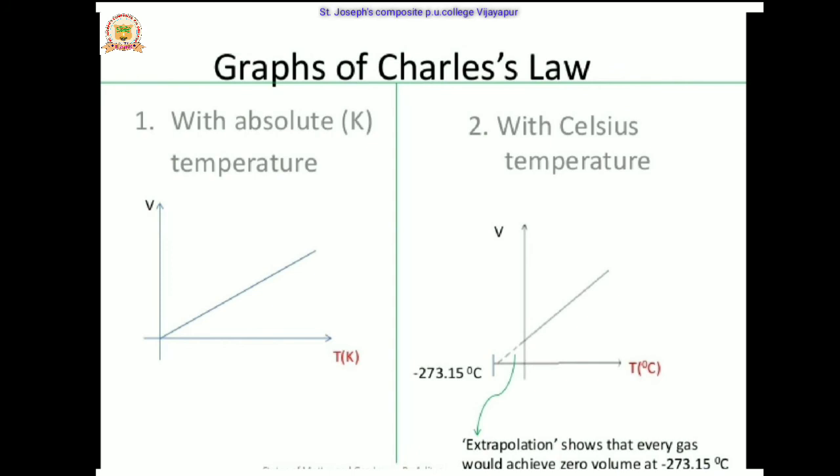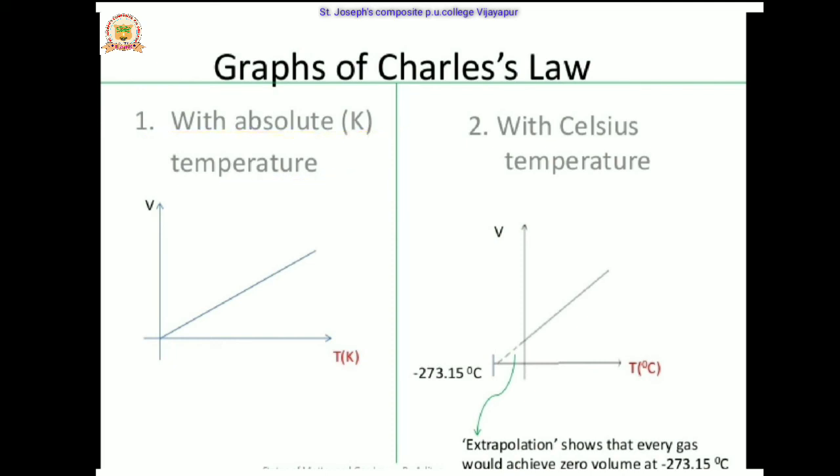Then the graphs of Charles' law. According to Charles' law, V is directly proportional to T at constant pressure. So the graph between V and T is a straight line, because V and T are directly proportional, shown with absolute temperature.